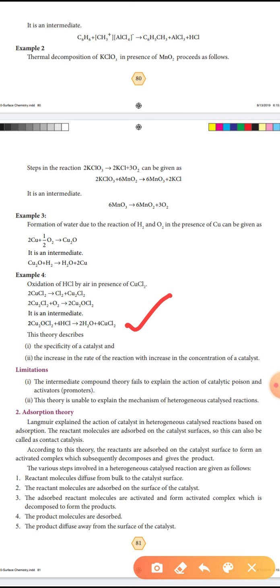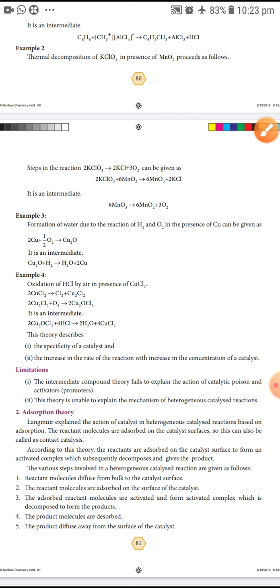Now the limitations of this theory. First, it fails to explain the action of catalytic poisons and activators, that means promoters. Second, it is unable to explain the mechanism of heterogeneous catalyst reactions. It is useful for homogeneous catalyst reactions only.